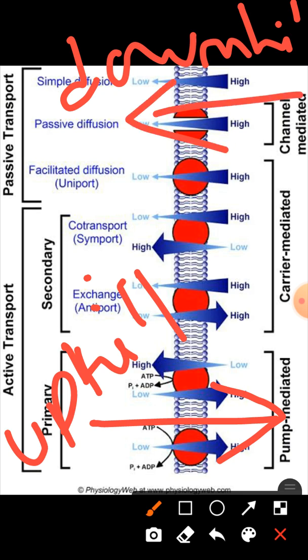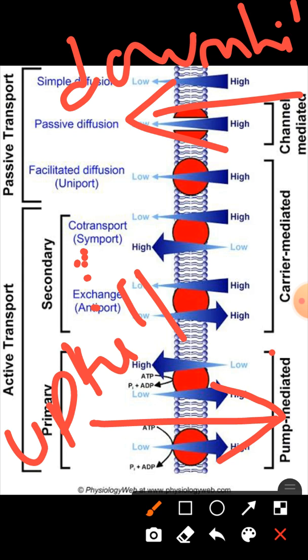So the molecules are passing through the membrane from their low concentration to the higher concentration, and this is against the chemical potential gradient.